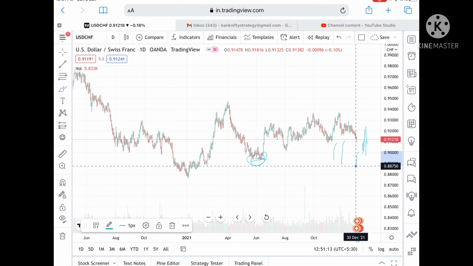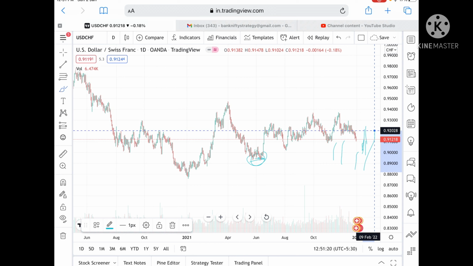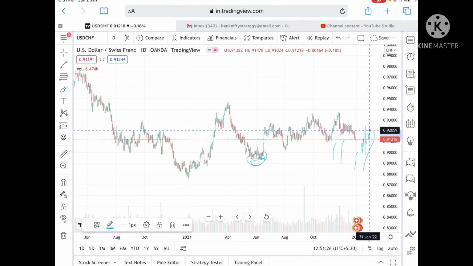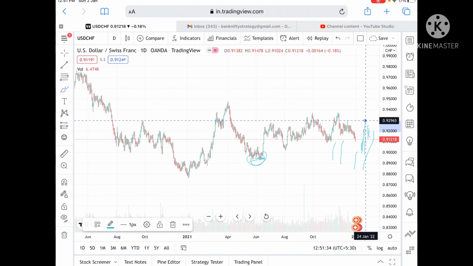Okay, if it goes below this level, then you can see it can fall further to a level of 0.88375. Suppose if it sustains this level, then after bouncing back from this level, we can see it can go and touch a level of 0.91466, and from there it can go and touch a level of 0.91997, and once if it goes above this level, then we can see a level of 0.92528, and from there we can see a level of 0.92965.